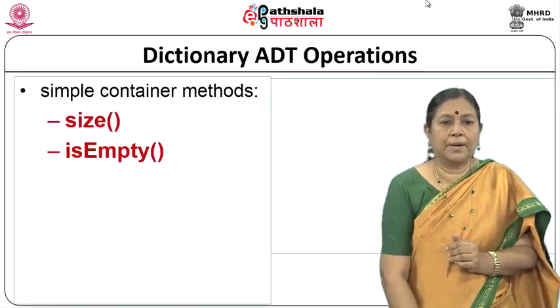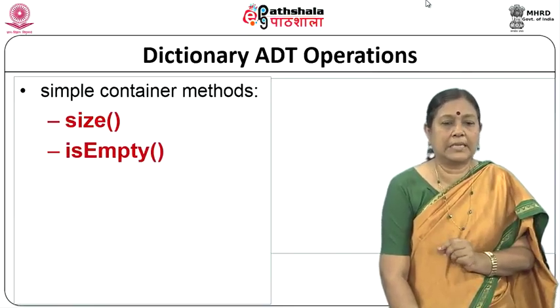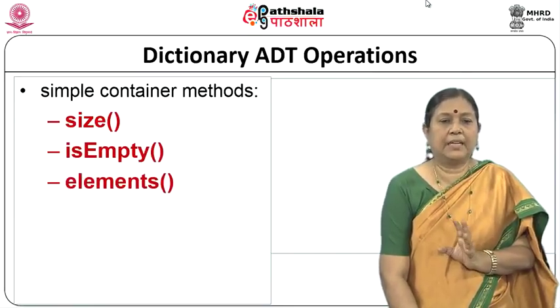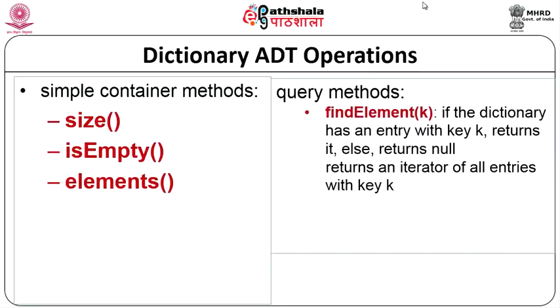So, with these in mind we can define the simple container methods. Size, is empty, elements. Basically you are trying to find what is the number of elements in the dictionary, whether the dictionary is empty and you can get all the elements of the dictionary. Next is find the elements k. If the dictionary has an entry with key k, returns it, else returns null and returns an iterator with all